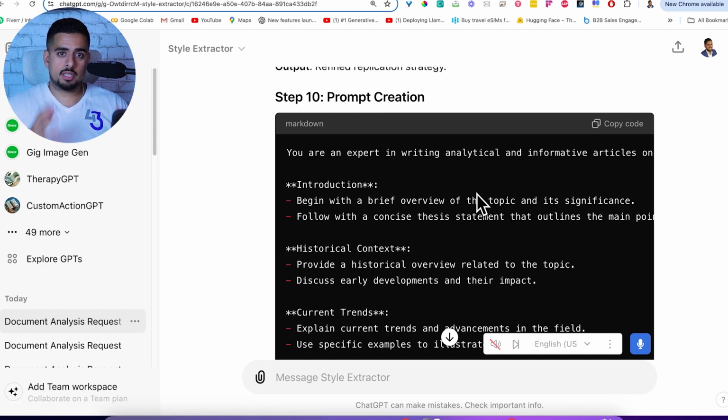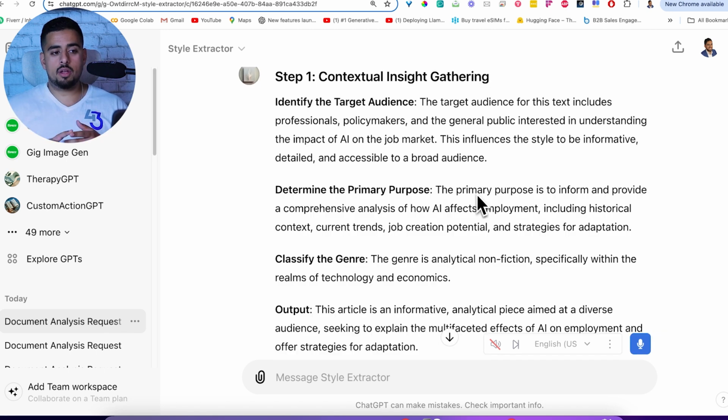Before we get into the prompt itself, let's go through the actual step 1 to step 9 and see what actually occurred when it came to analyzing this specific document that we saw before. So step 1 tried to identify the target audience, the primary purpose of this document, and it tries to classify the genre. In this case, it categorized it as nonfiction, specifically within the realm of technology and economics.